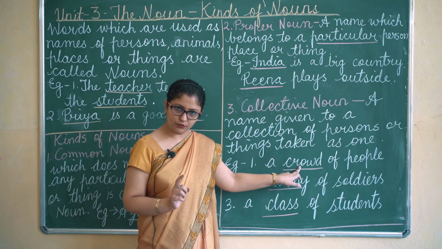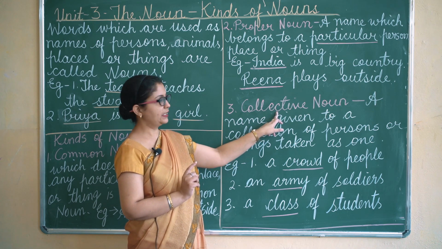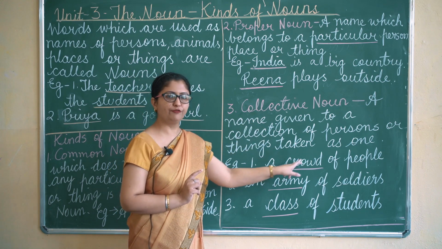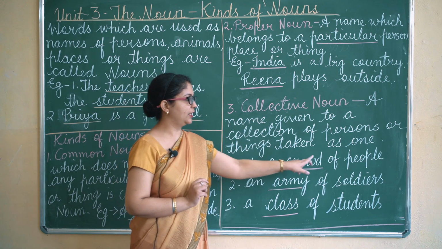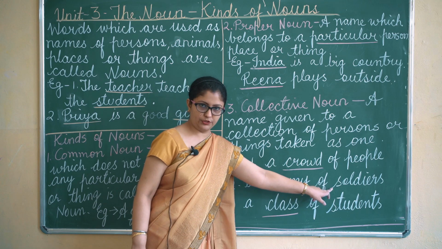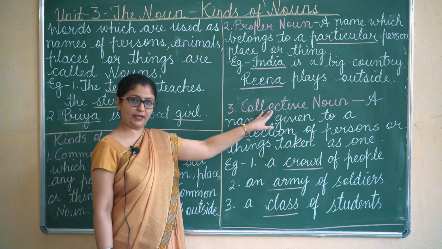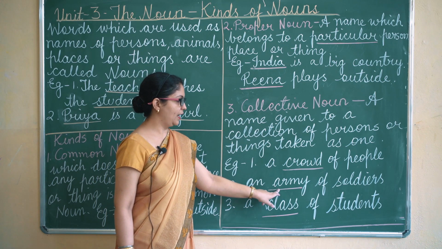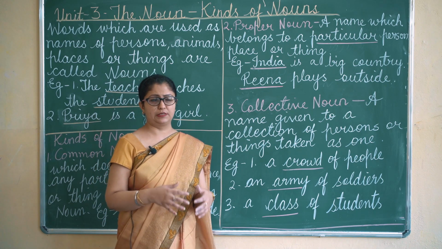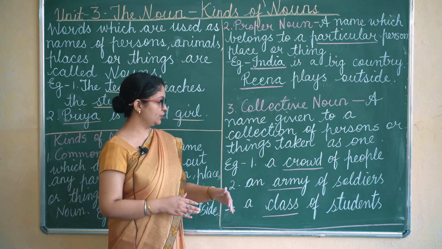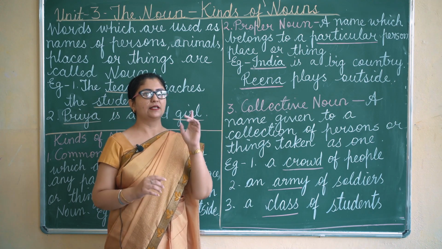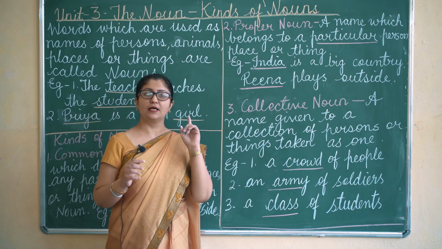So the word crowd is a collective noun because it is a name that is given to a collection of people. Similarly, we have an army of soldiers. Here army is a collective noun because the word army is a name that is given to a group of soldiers, a collection of soldiers. So the one word we can use for it is army. When we say army, we take it as one. When we say crowd, we take it as one.